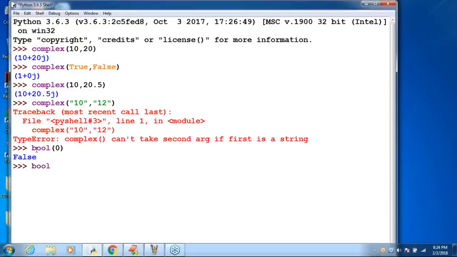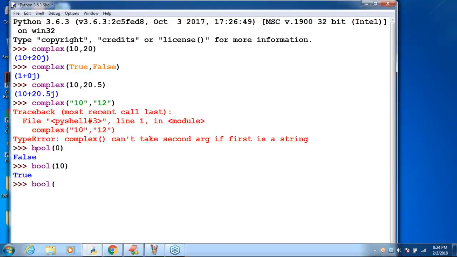Next, bool of 10. What is the output we are going to get? True. So, a very simple point you should be aware of: 0 means false, non-zero means true, sir.